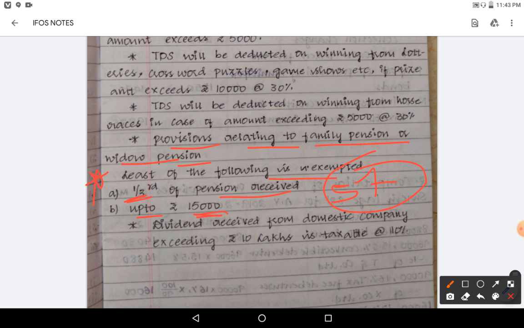Remaining amount is taxable, but the deceased should not be a gallantry award holder, that is Param Vir Chakra, Maha Vir Chakra, like that, or he should not be a person of defense forces. We will do this problem once, don't worry. I'll explain that again.